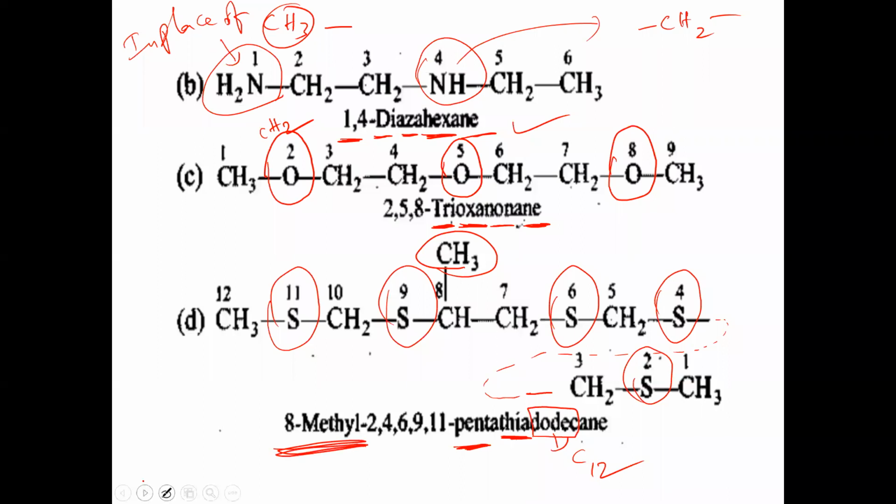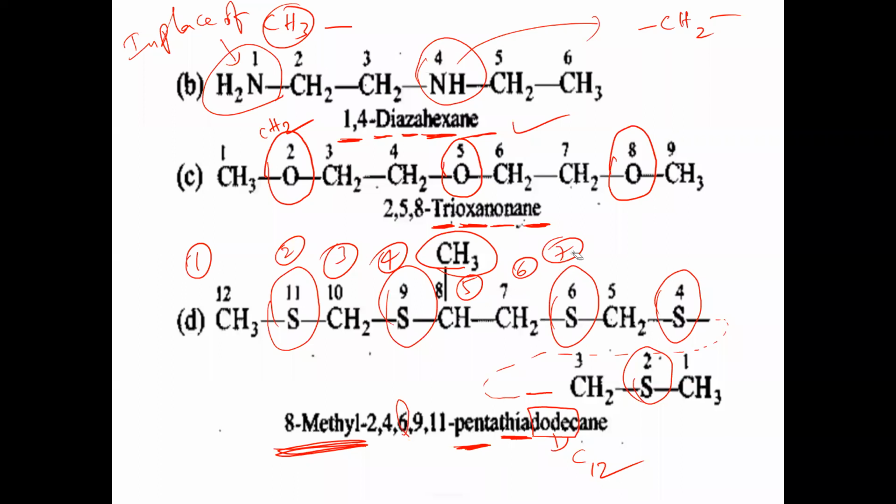Okay, ma. So like this, we have to check what now here. The lowest possible number should be given to only these aza groups. Means what? Aza, oxa, and thia. Heteroatoms should be given lowest possible numbers. Okay, ma? So numbering, you check from left to right 1, 2, 3, 4. Here 2, 4 we are getting. Again 5, 6, 7, here 6 we got now. Third position we got 6 here, right to left.